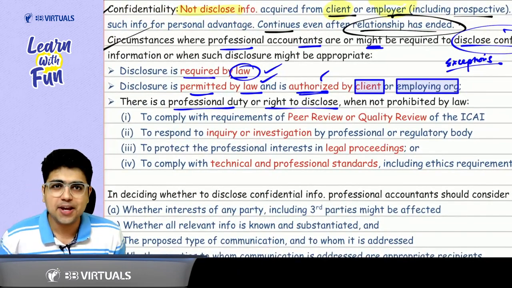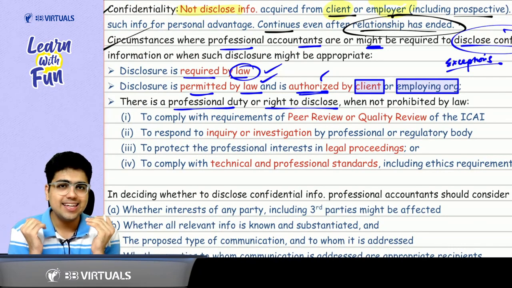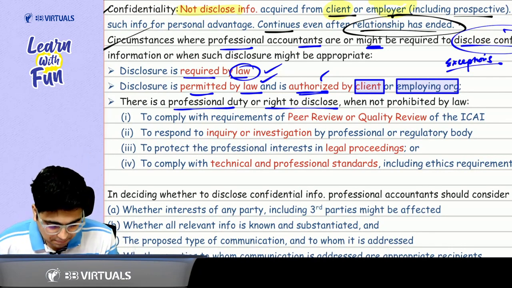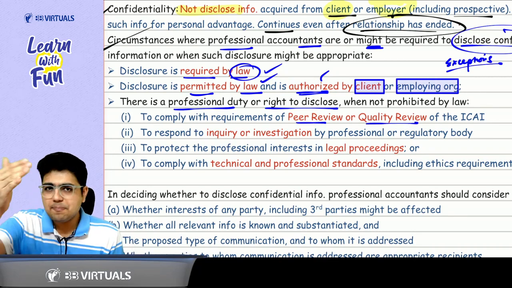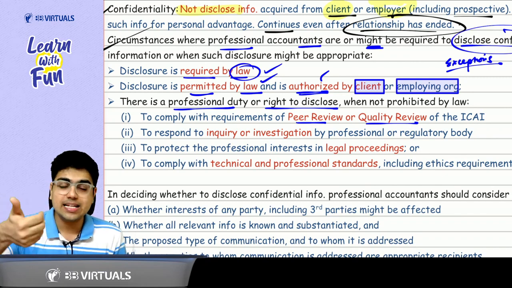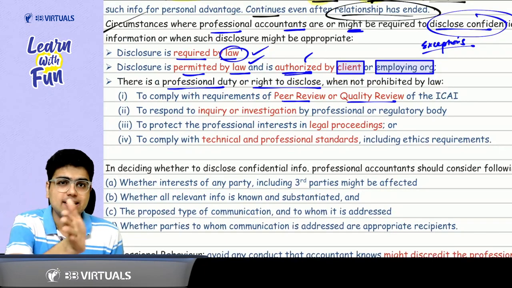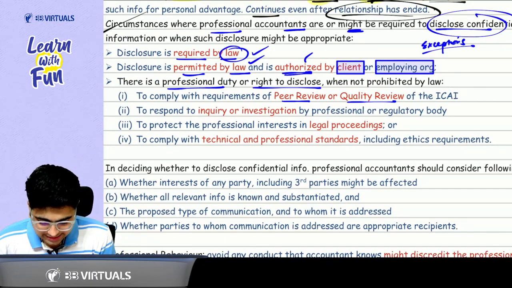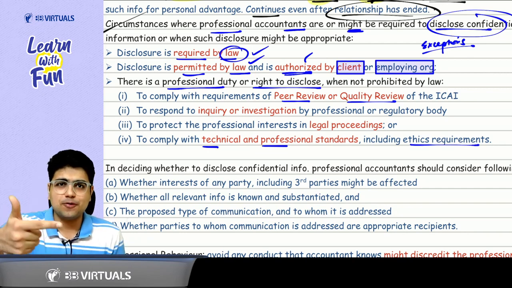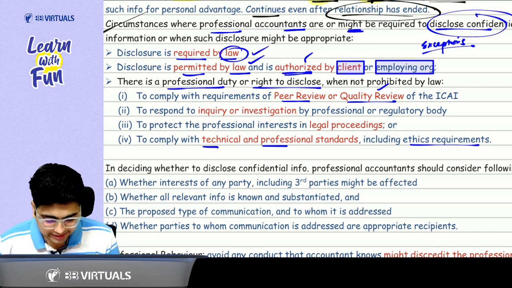So I discussed, the first 2 cases are the easy ones, or you can say the cute ones. Sir, what are the cute ones? Peer review and quality review. In peer review and quality review, what do they check? They basically check whether the work that you have done is as per the TPE standards. TPE standards means technical, professional and ethical standards. Come on, technical, professional and ethical standards. So these were the 2 points: peer review, quality review, TPE standards.